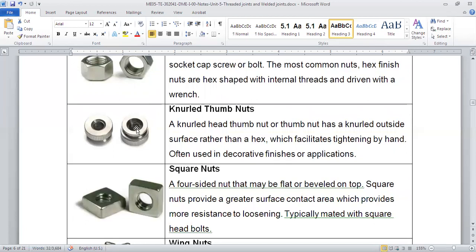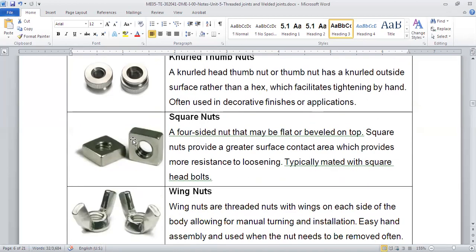Next is the knurled thumb nut. If you see, some instruments have this kind of nut. The concept is the same, thread inside, but the head will not have a hexagonal shape. It has a circular shape, but it will have grooves on top of it. So with your fingers, you can tighten or loosen it, right? It will not give a huge force, but it will be easy to apply and take out. Square nuts are also used in some places, though this is not very common.